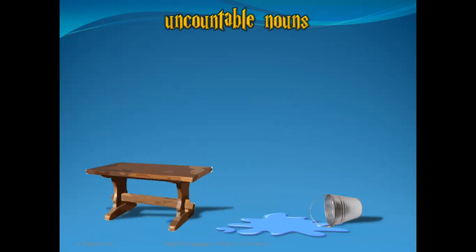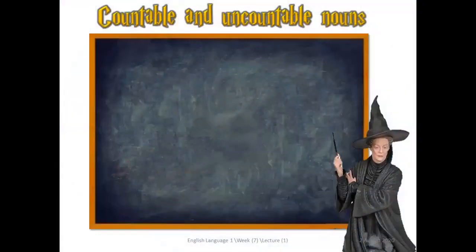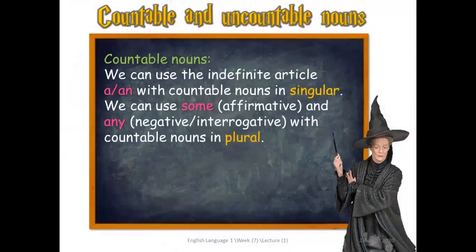Look here for uncountable nouns. Look here, what do we have? We have water. We can say some water. Okay, some bread. Okay, so I gave you examples about countable and about what? Uncountable.